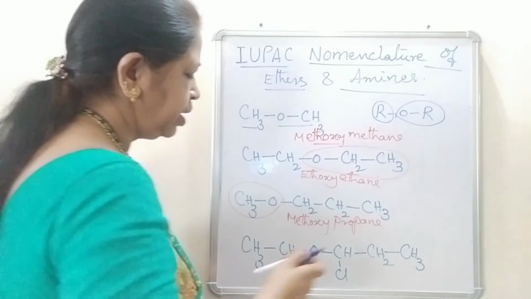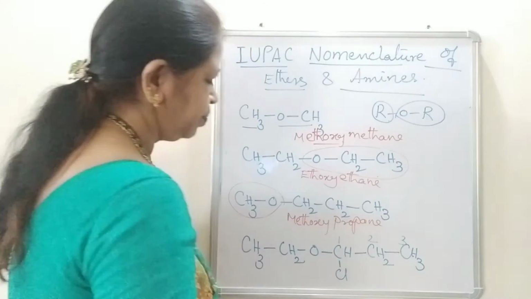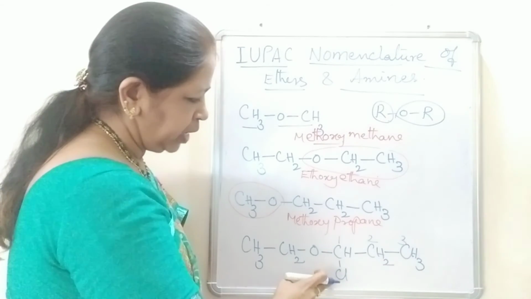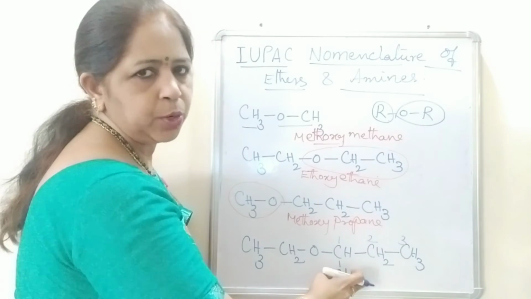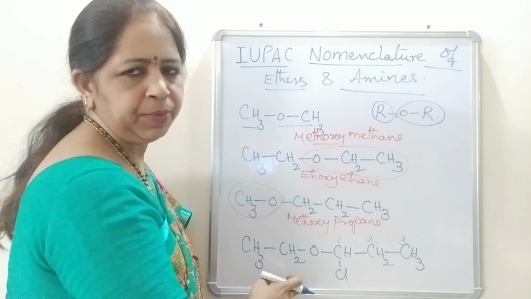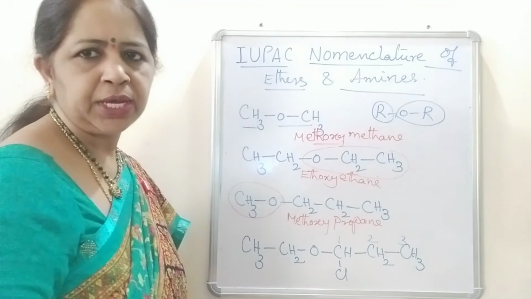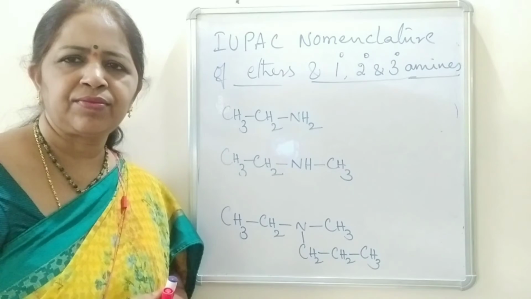It will be given number 1, 2, 3. So, it is 1-chloro-1-ethoxypropane. That is the name of this compound.